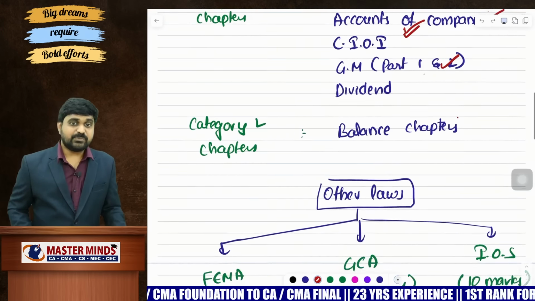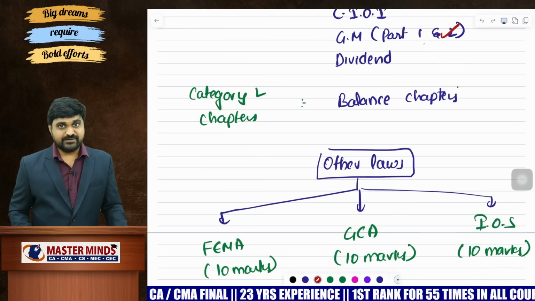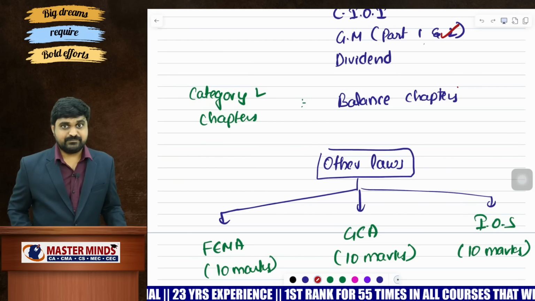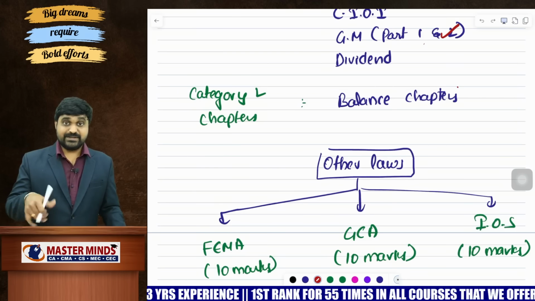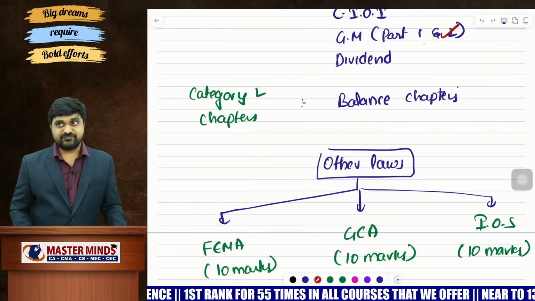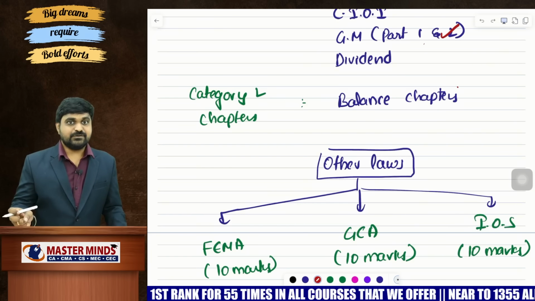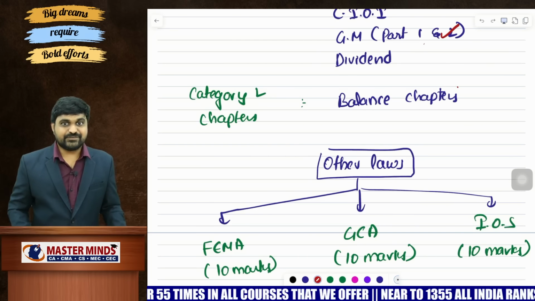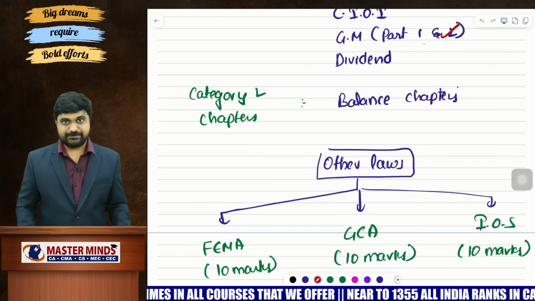What about category 2 chapters? Here the certainty level is low or medium. The balance chapters got covered here. From a particular chapter, you may or may not get a question, but overall, you will get questions. From a particular chapter's point of view, we can't say definitely you are going to get a question from it. That's why those chapters are classified as category 2 chapters.